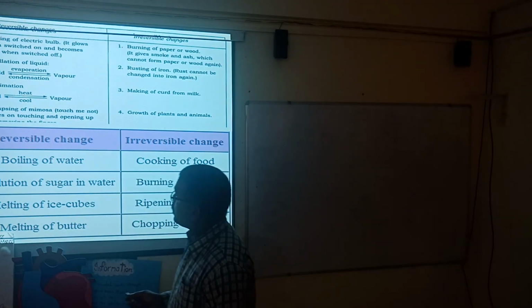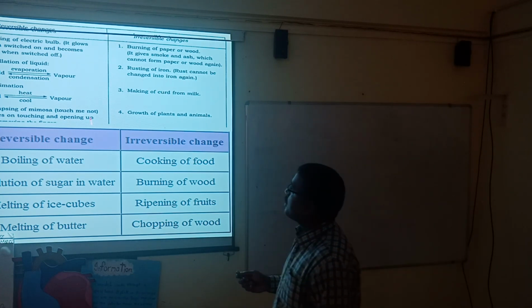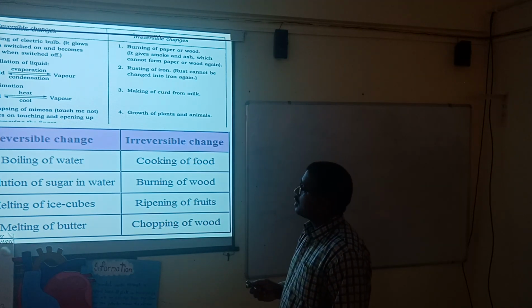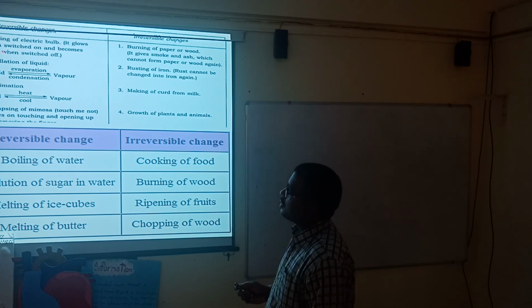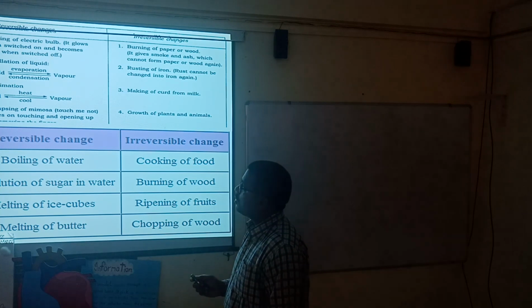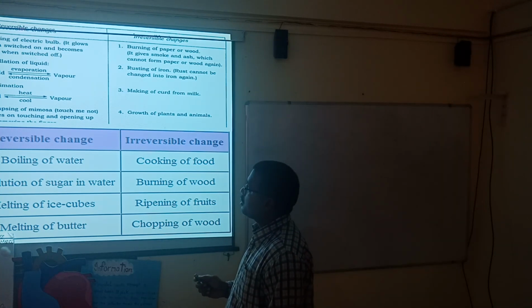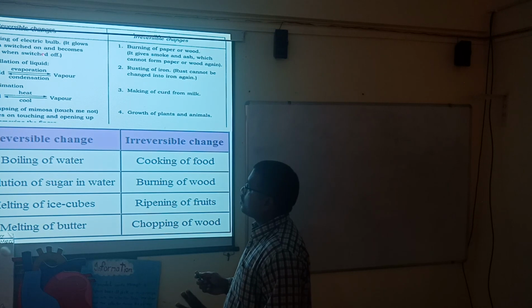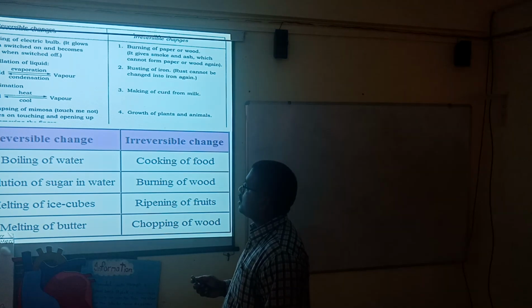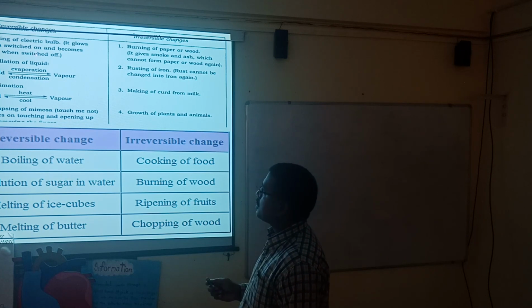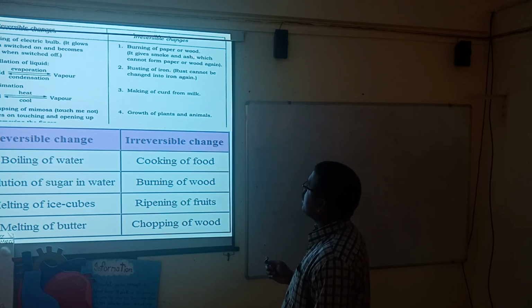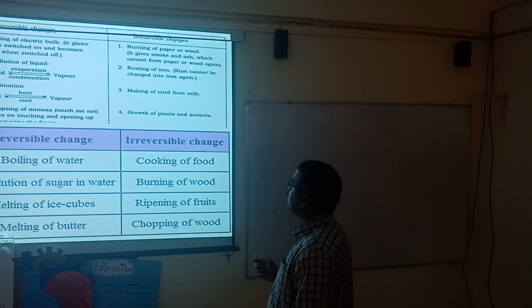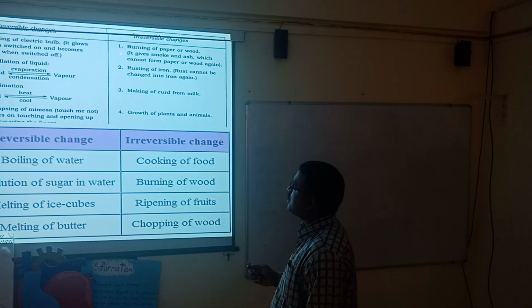Now here we are talking about the difference between reversible change and irreversible change. As I have already shown, glowing of an electric bulb. It glows when switched on and becomes dark when switched off. Once switched on, the bulb glows, but if we switch off, it becomes dark. That's why it is a physical reversible change. Burning of paper or wood gives smoke and ash, which cannot form paper or wood again. That's why it is an irreversible change.